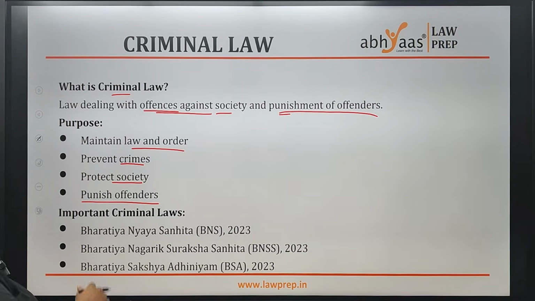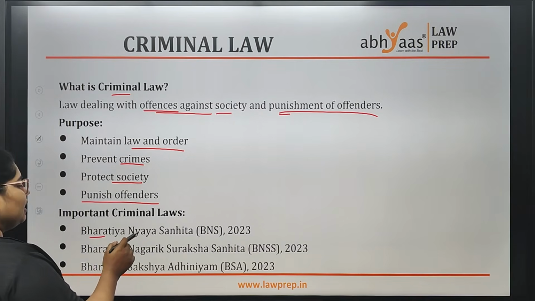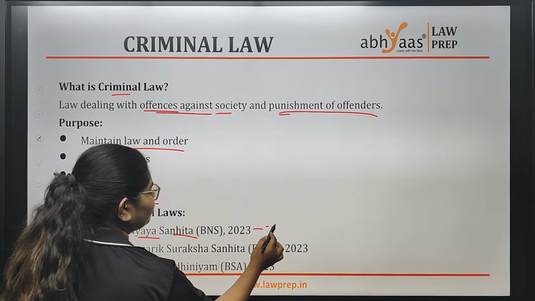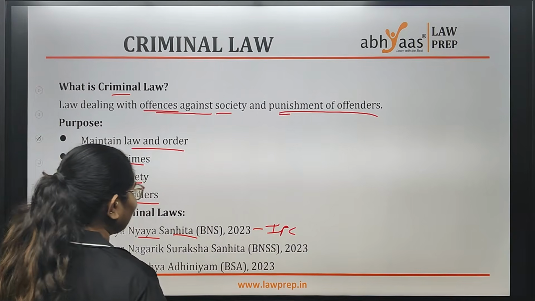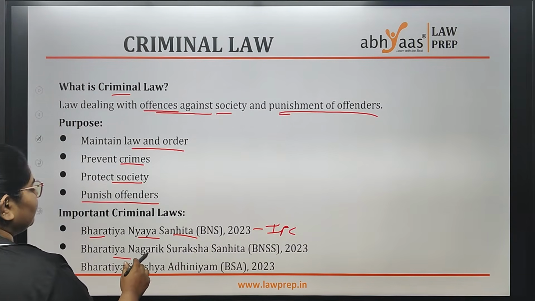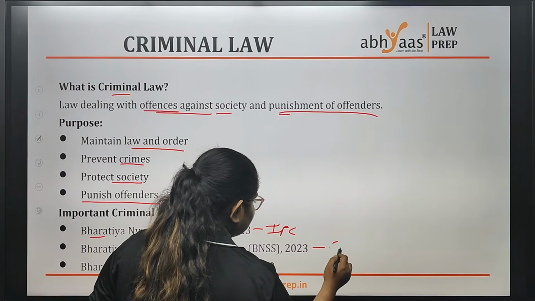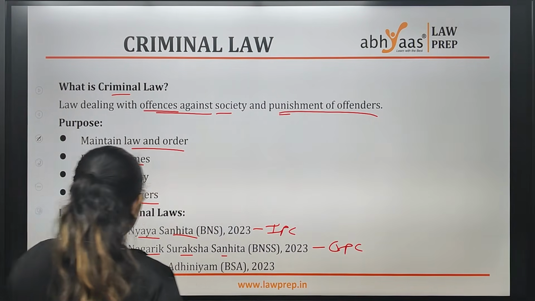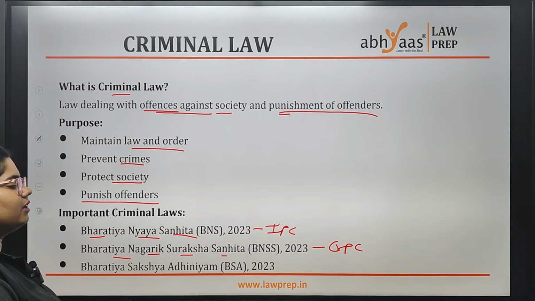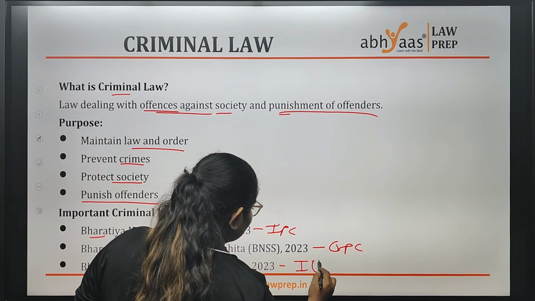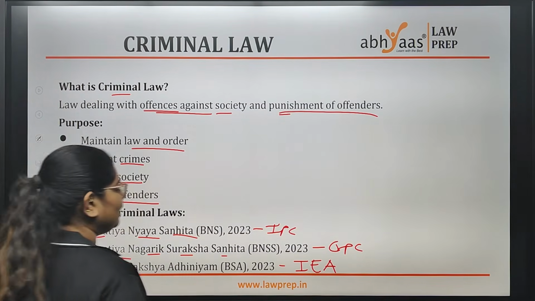Now we have BNS, that is Bharatiya Nyaya Sanhita, previously called IPC. Bharatiya Nagarik Suraksha Sanhita, previously called CRPC. And Bharatiya Saksha Adhiniyam, which was previously called the Indian Evidence Act, IEA.